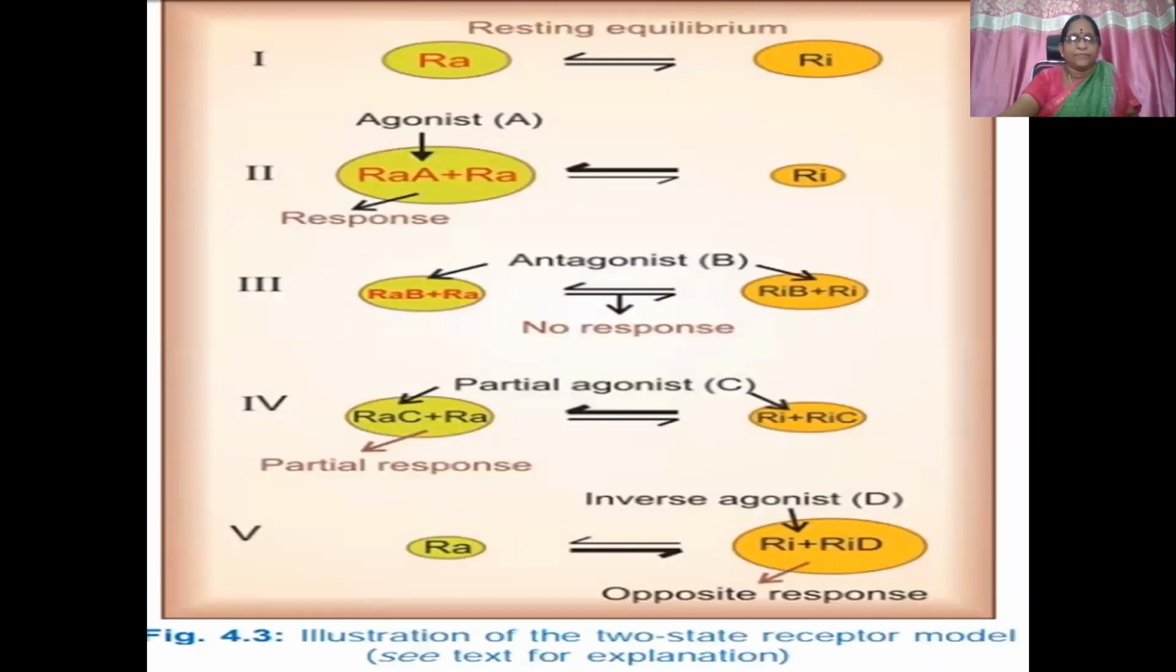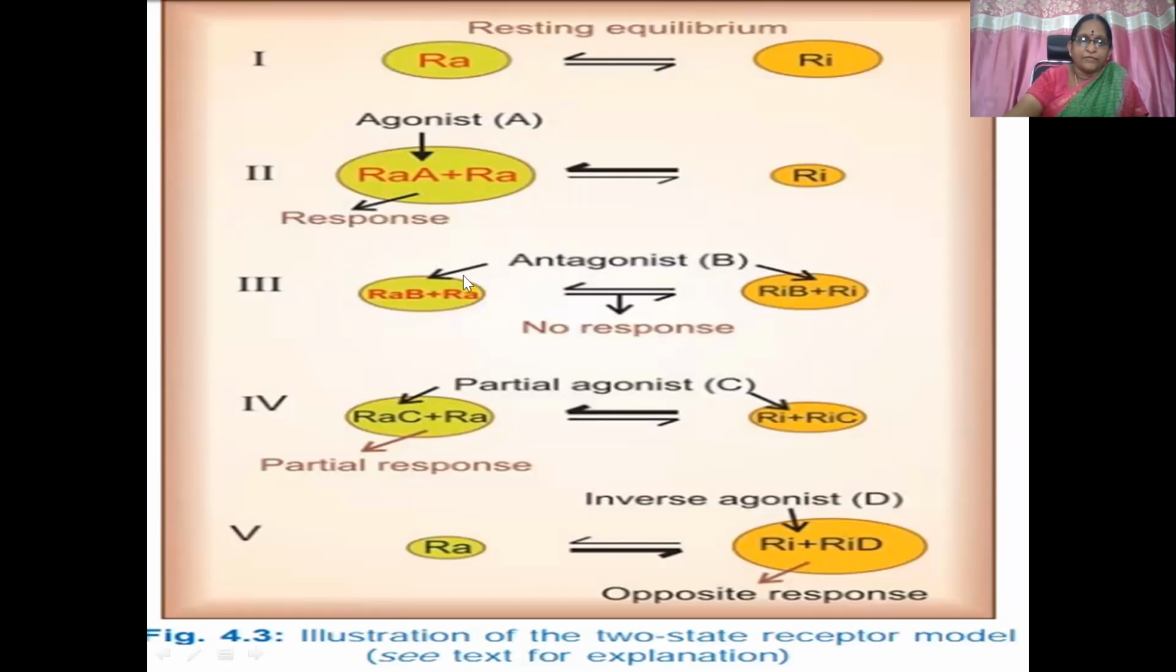Here you can see the resting equilibrium, activated state, inactive state. I means inactive, A means active. When an agonist molecule is given, it is going to favor the activated state, so it will combine with this, producing the response. An antagonist favors the inactivated state of the receptor, so it combines with the inactivated state, producing no response.